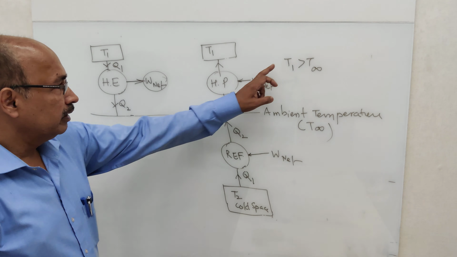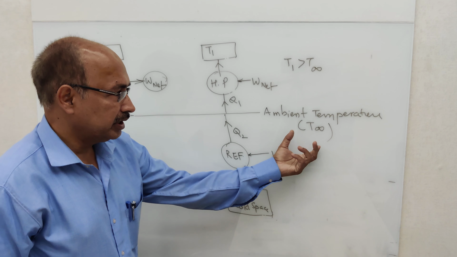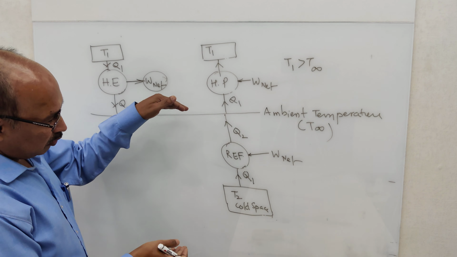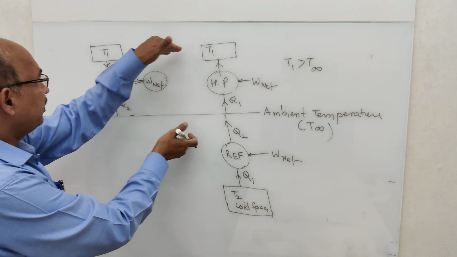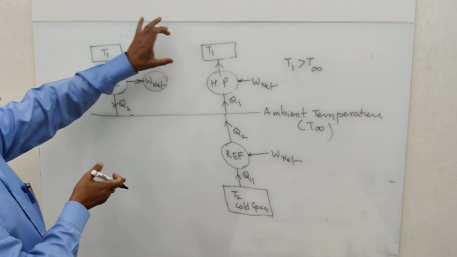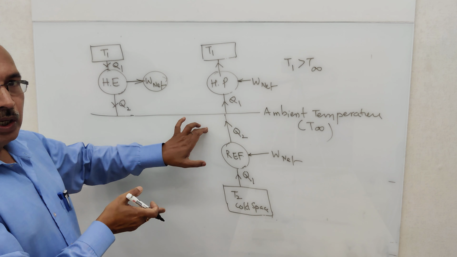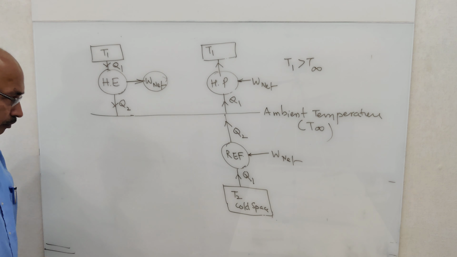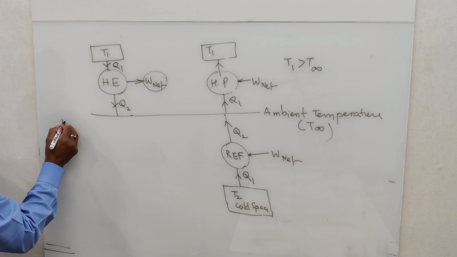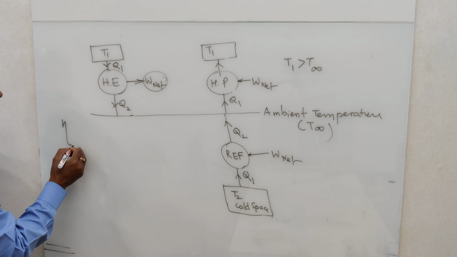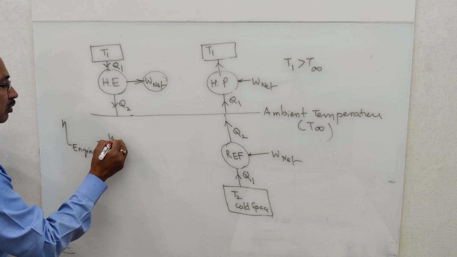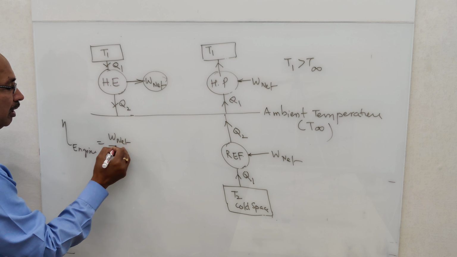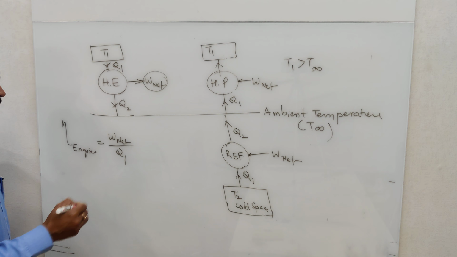So T1 is higher than T infinity, which is the ambient temperature. So refrigerator works between ambient temperature and lower temperature. Heat pump and engine, they work between a higher temperature and ambient temperature. This normally happens.